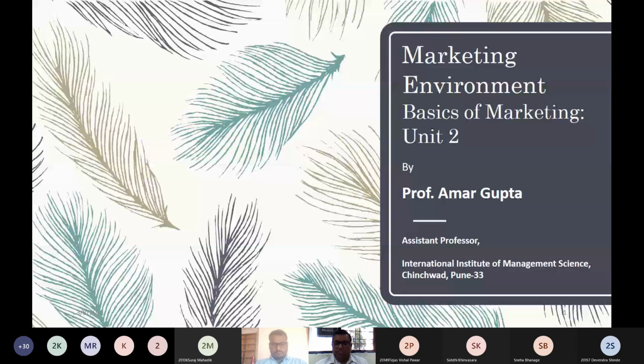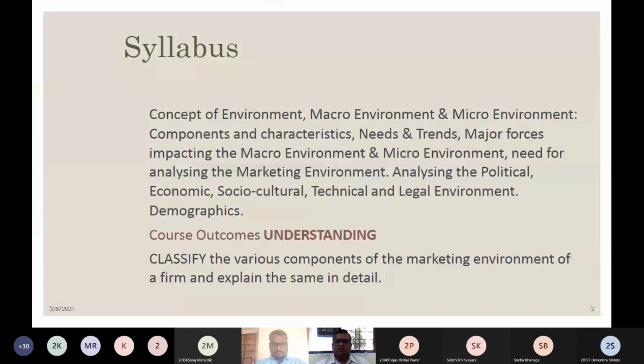As I can see, marketing environment plays a very crucial role in influencing the overall marketing strategies of any organization. Marketing environment not only influences the marketing strategy but also decides the destiny of any particular company in terms of profit, in terms of sales, in terms of competition. You need to consider your marketing environment.